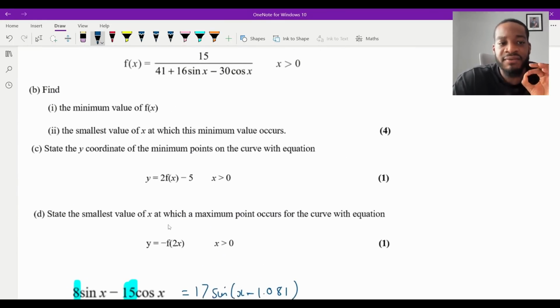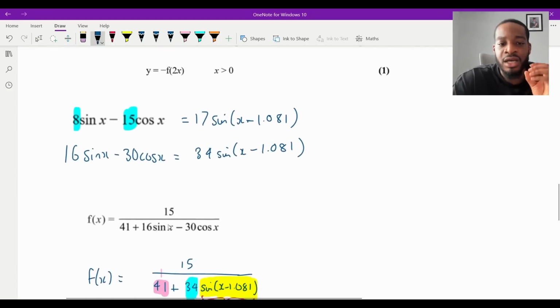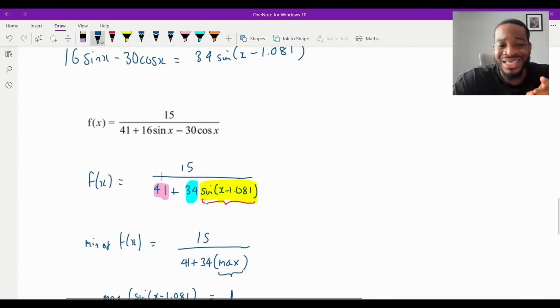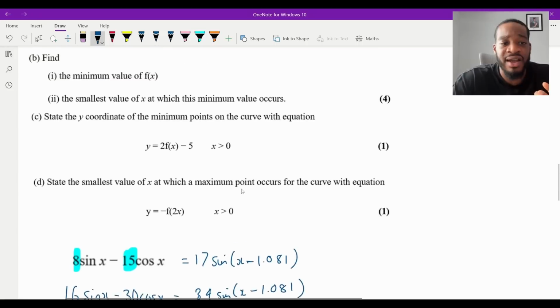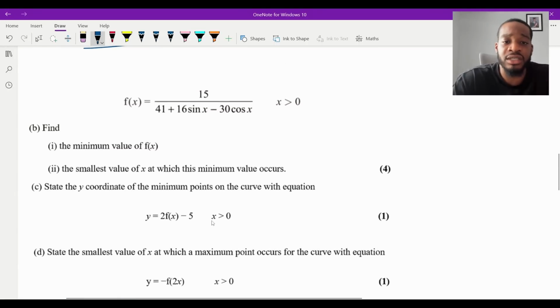Part I says we need to find the smallest value of x at which this minimum value occurs. Well, remember what we said. This minimum value occurs when sine of x minus 1.081 is equal to 1, right? So what we need to do is solve this to figure out what the actual value of x is, and we want the smallest value. Remember, x is greater than 0, so it's the first positive value.